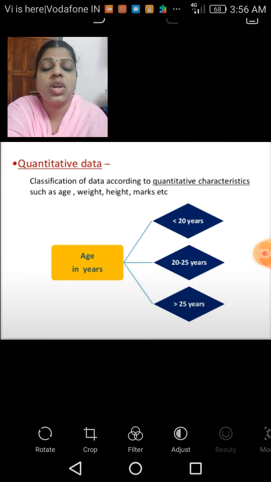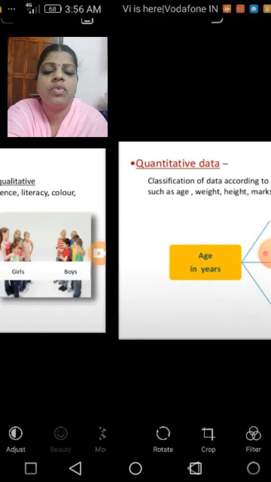So these are the different quantitative characteristics of the variables. And these are all called variables because they are not constant. They keep on changing. So that is the first criterion, quantitative data.